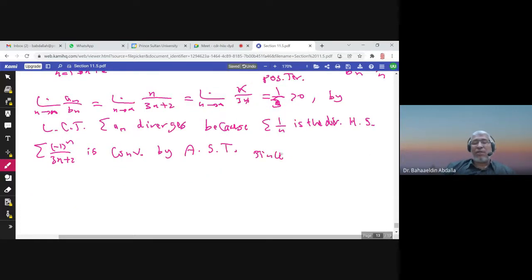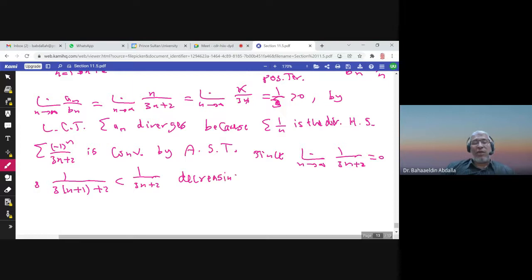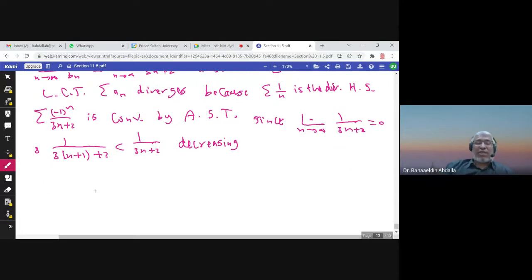Since the limit of bn, which is this in this case, when n approaches infinity, is 0, because 1 over infinity is 0, and 1 over 3 times n plus 1 plus 2 is less than 1 over 3n plus 2, because this is greater than this. So it is decreasing. So by alternating series test, this series is convergent.